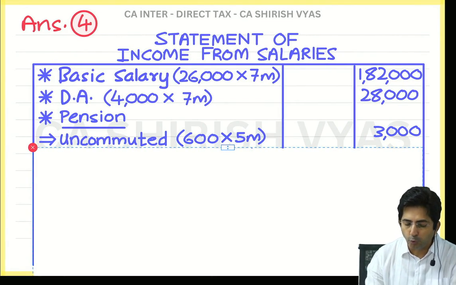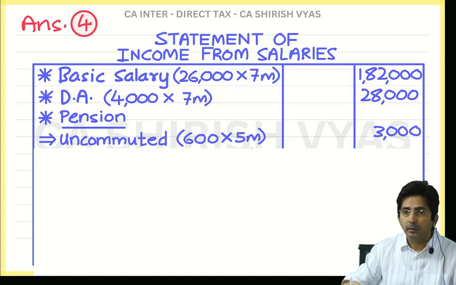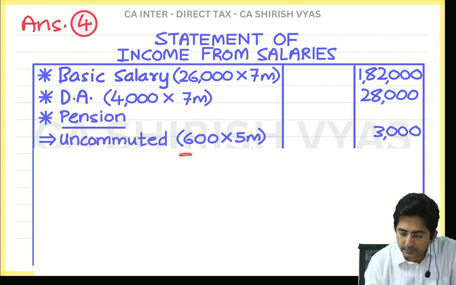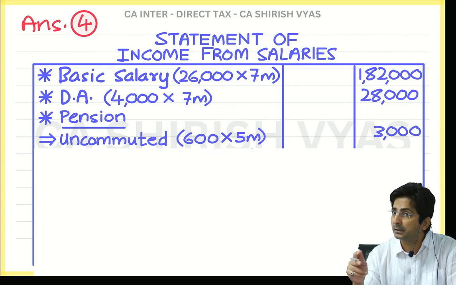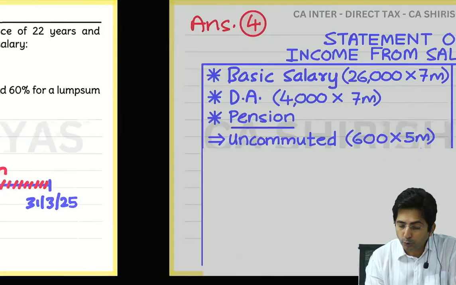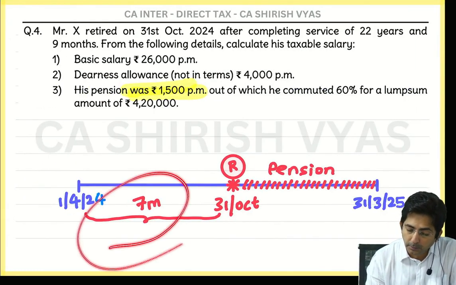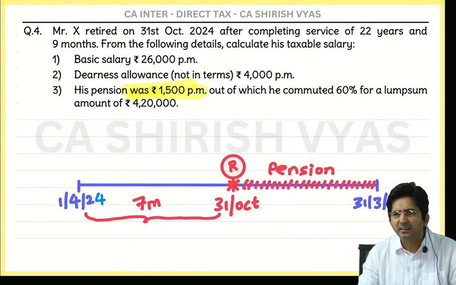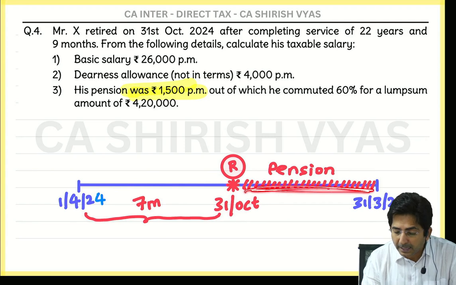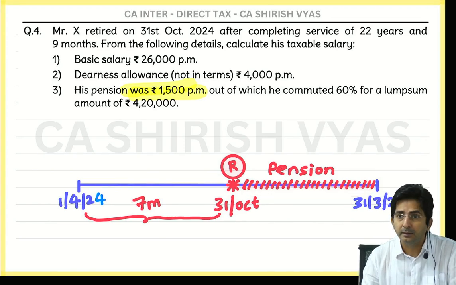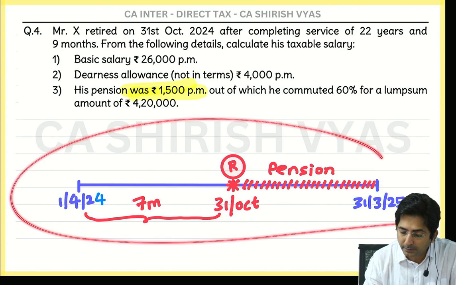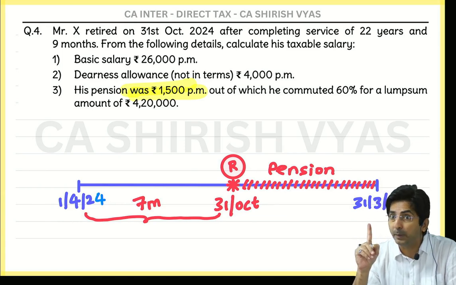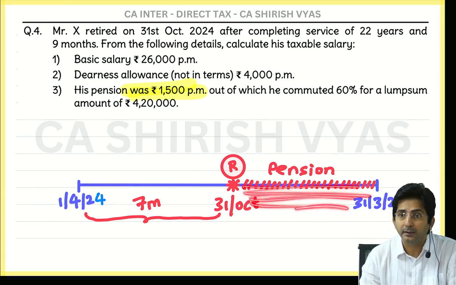I will present in 2 parts. Can you see that arrow? Below pension, first uncommuted, then commuted. And uncommuted, what have I done? 600 into 5 months. How did I get 5 months? Period after retirement. You know what blunder students make? Here also they multiply by 7 months, and some people multiply by 12 months. They don't think. If you think properly, you will know pension comes after retirement. That's why in the timeline, in this area, I had written pension, so that you remind yourself pension comes in this period after retirement.